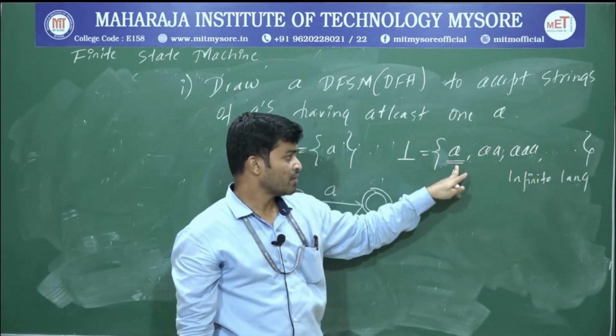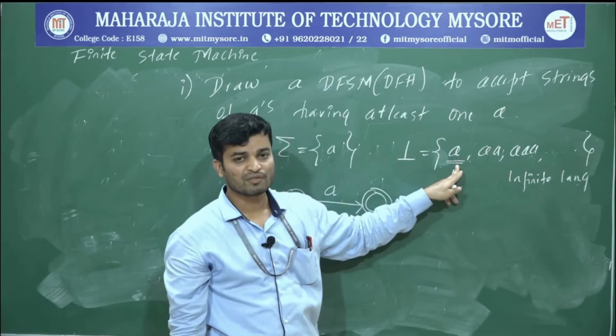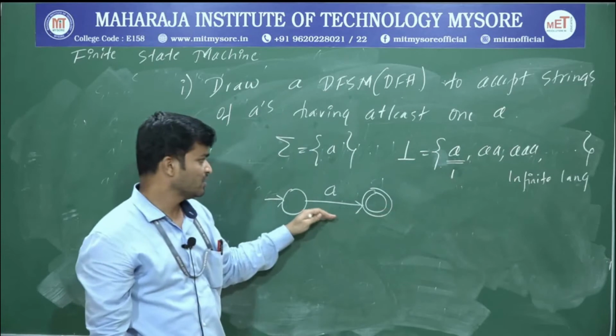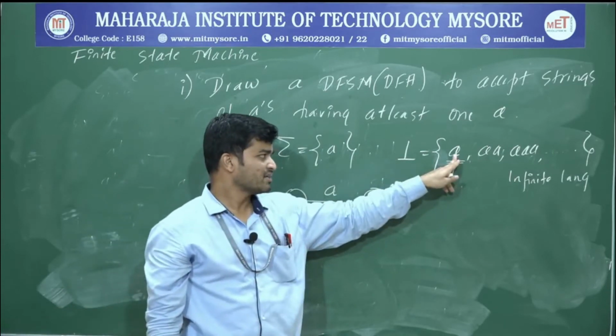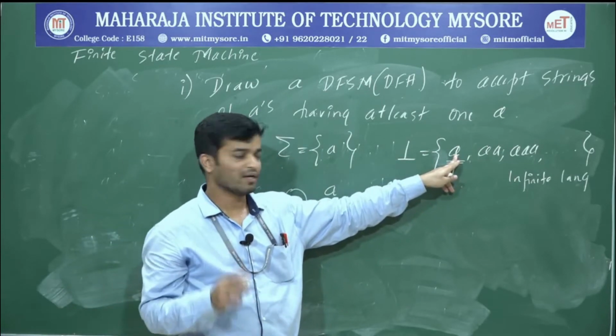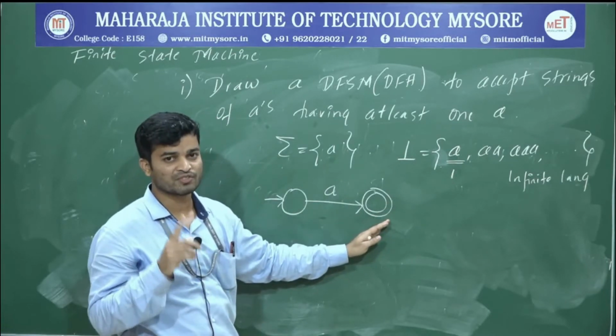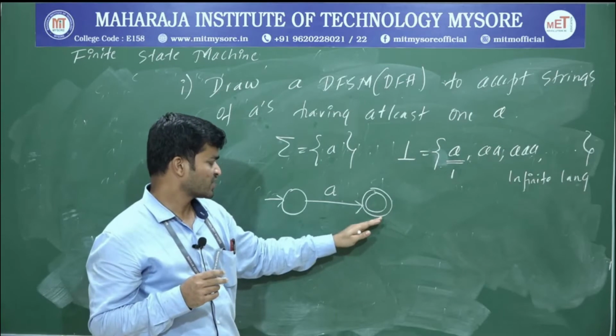Therefore we have to underline what? Minimum length string. What's the minimum length string? A. Okay. Next, how to construct the skeleton? Just identify the size of this one. Size is 1. If size is 1, how many states? 2 states. If size is 2, 3 states. Size is 0, just 1 state. Okay, this one is called a skeleton.